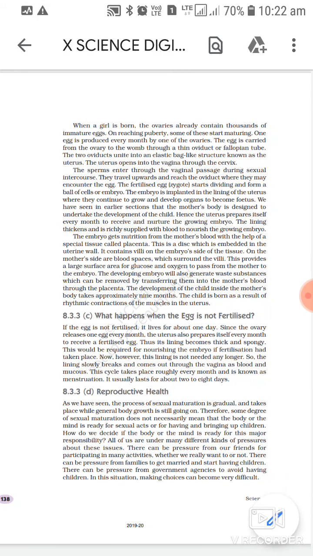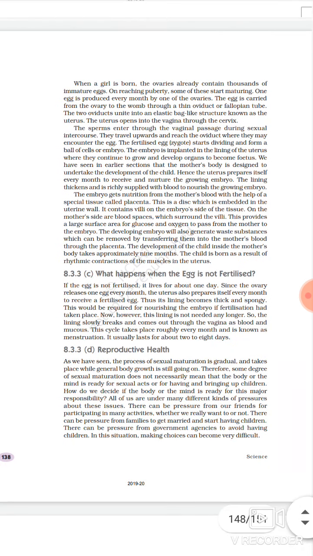The developing embryo will also generate waste substances, which can be removed by transferring them into the mother's blood through the placenta. So whatever waste is generated by the embryo will be removed through the placenta into the mother's body, and then the mother will excrete it out. The good things like glucose, oxygen and blood will be transferred from the mother's body to the embryo through that placenta only.